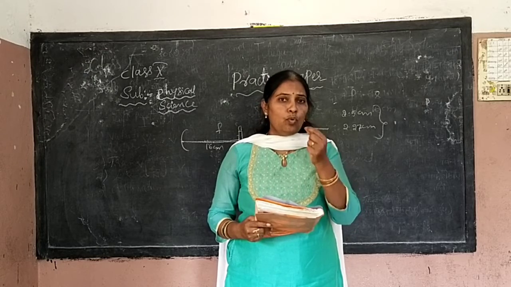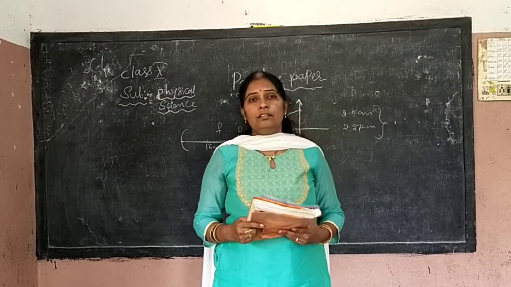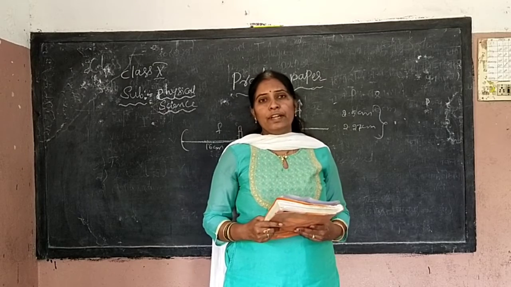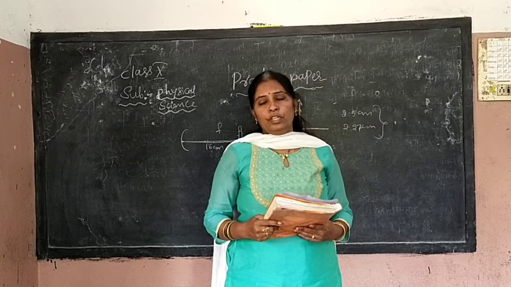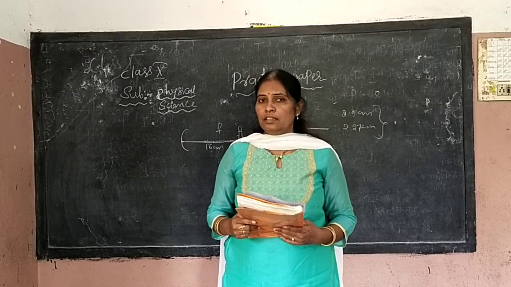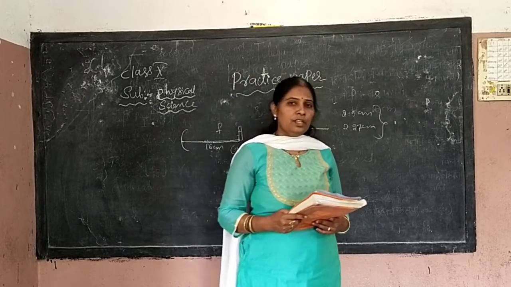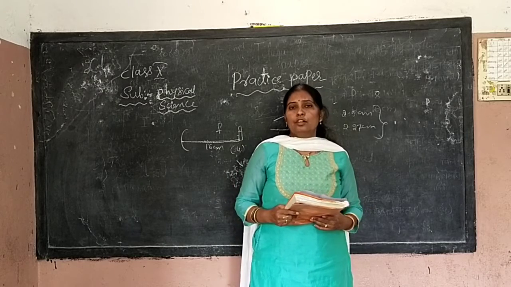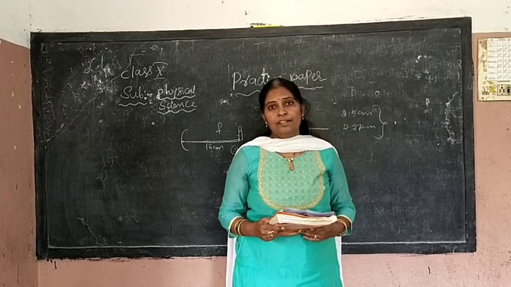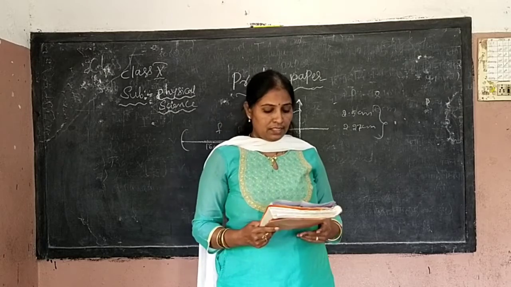Due to that, we get a hole, and that is said to be tooth decay. What will we do to avoid that? We need to clean our mouth after eating, or else brush properly using a toothpaste, which is basic in nature.